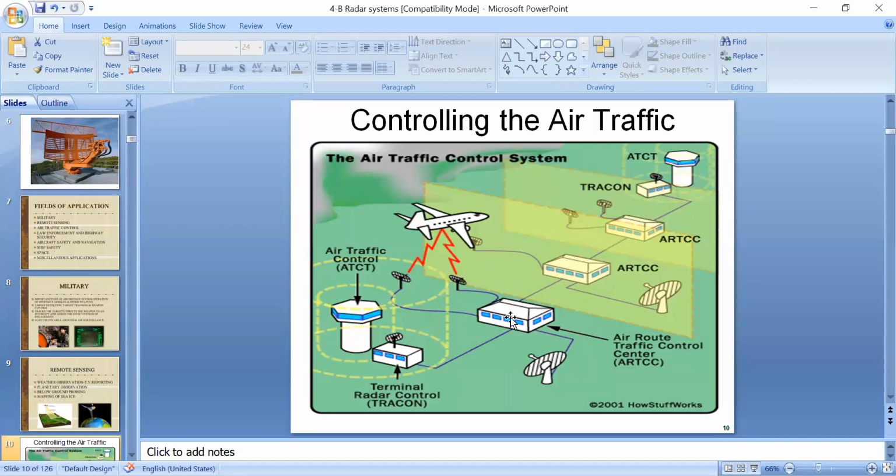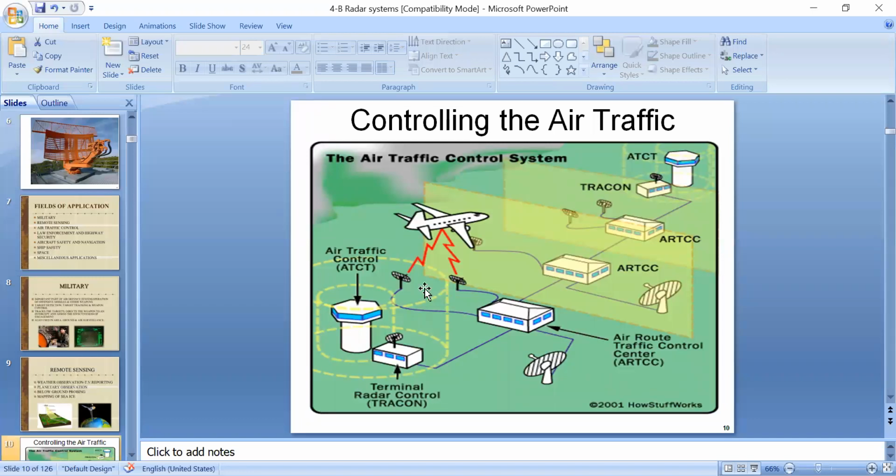So whenever it reaches the air route traffic control center again, this center analyzes the signal, which gives all the information regarding this plane: flight number, altitude, airspeed, and destination. All that information is given by this signal. This information is observed on the radar controller screen as a blip.